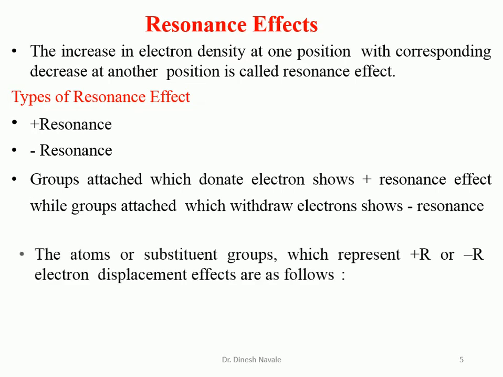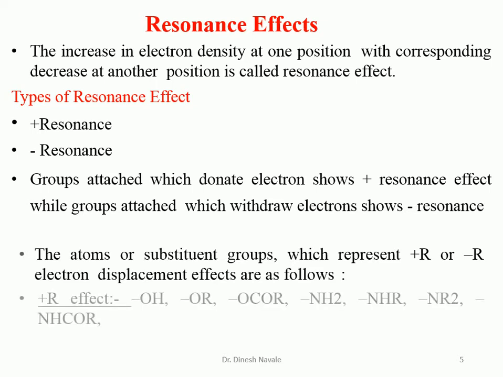So the atom or the substituent group which is represented as the plus R or the minus R, that means any group which is going to donate electrons will belong to the plus R group. If any group is going to withdraw electrons and show the minus resonance effect, it will be called the minus R group. Now which are the plus R groups, that means which are going to donate the electron during the resonance.